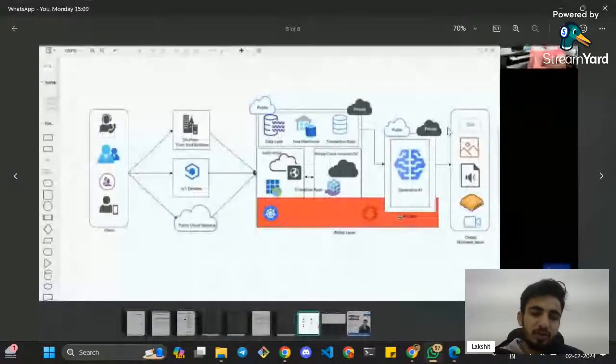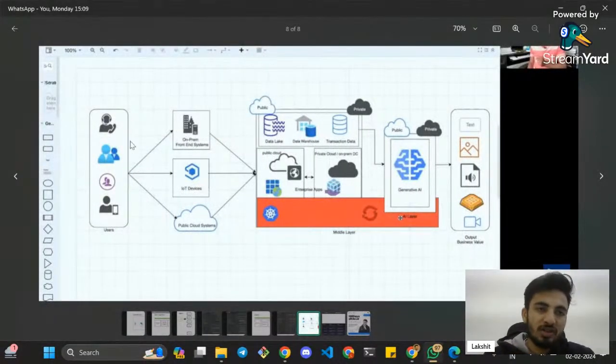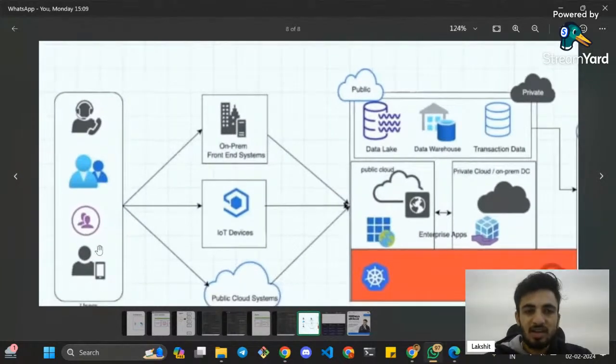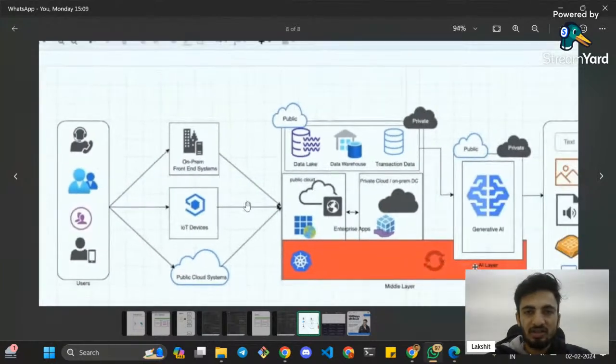So when you talk about Azure, this is your user, right? On the left-hand side of your screen, this is the user. Here you put all your cloud devices. Here are your users. This is your cloud premise. This is your entire cloud architecture, right? I'll explain everything right over here.